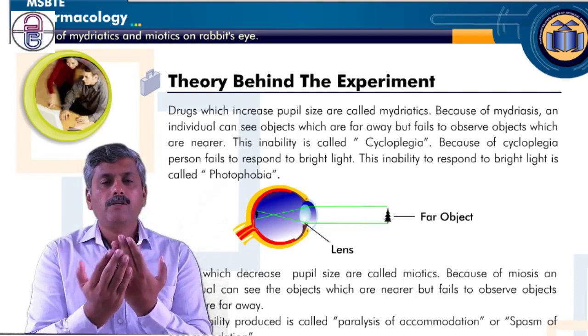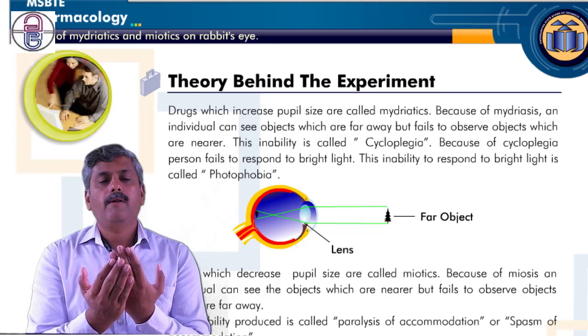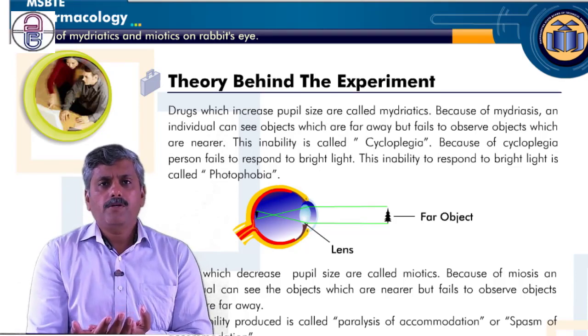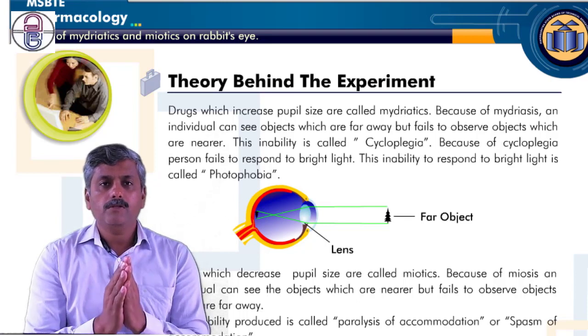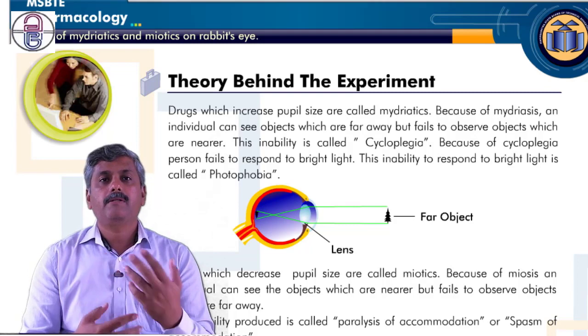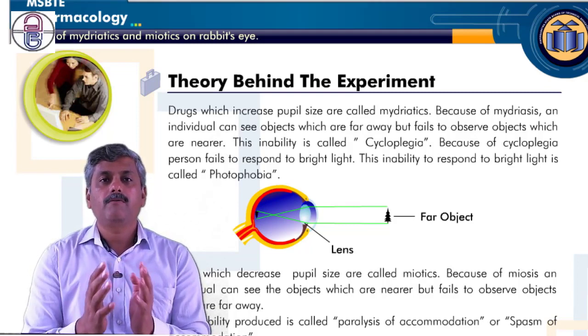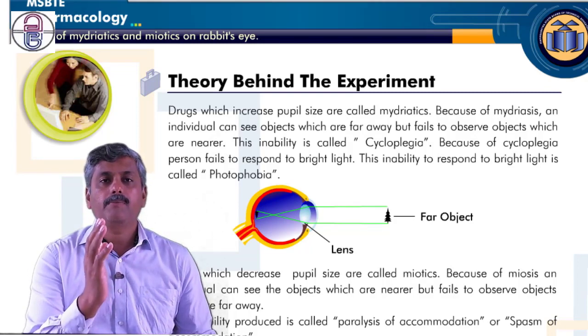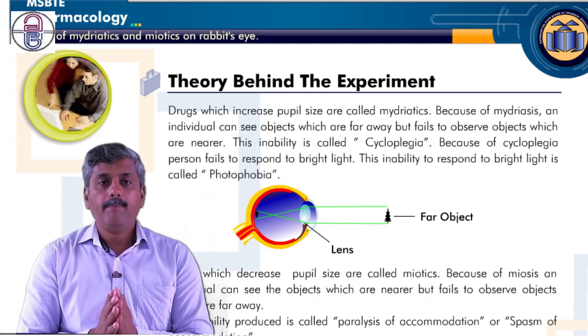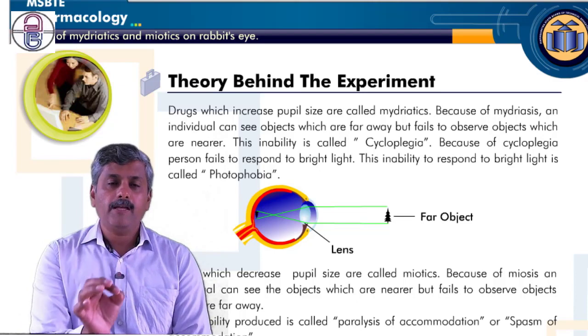So it's an autofocusing method by which we can see objects which are far away and very near. It's a very simple thing, an autofocus, because automatically the sympathetic and parasympathetic nervous systems and all the parameters are working, and the person is able to see objects far or near.